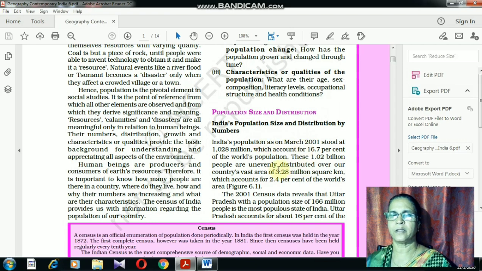With regard to size and distribution, the very first question that could be asked is India's population as per the March 2001 census. Here, as per the 2001 report, it is 1028 million people. And what is its percentage at the world level? That is 16.7%.